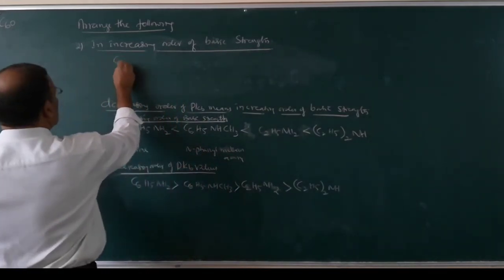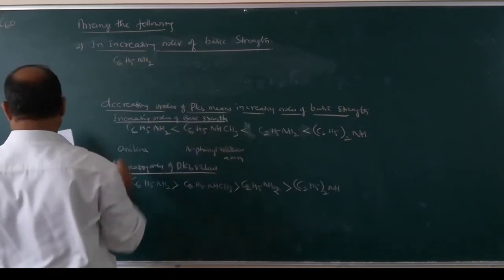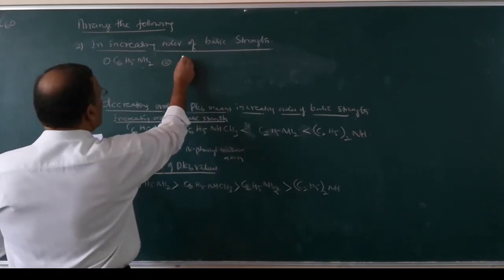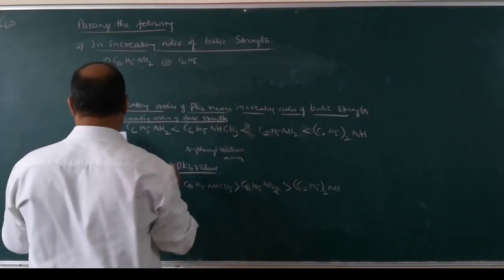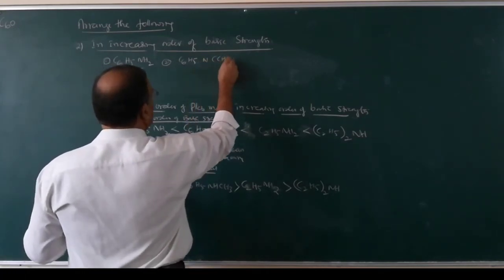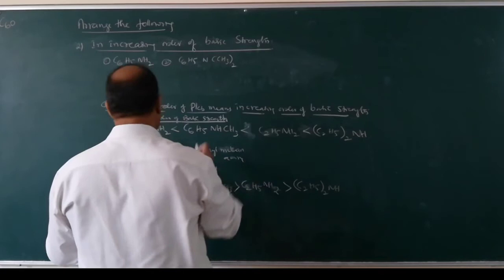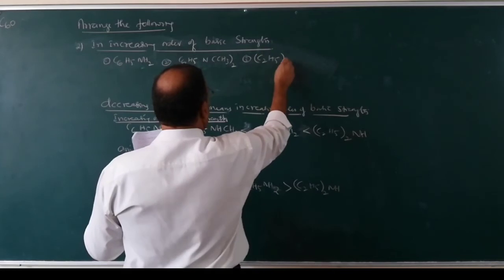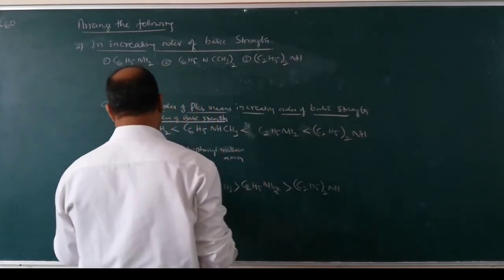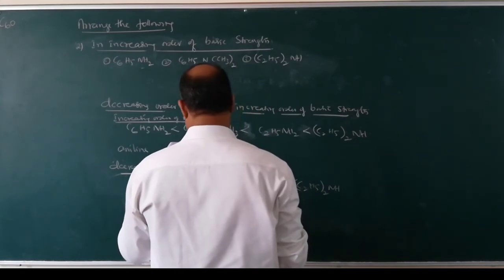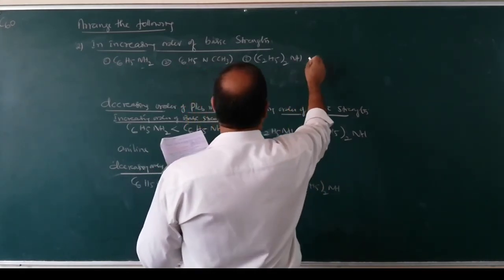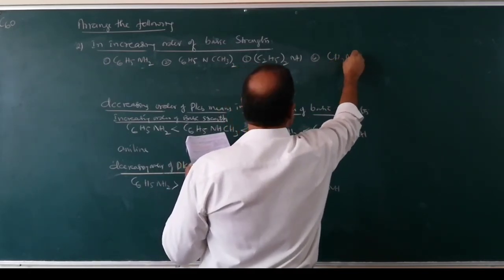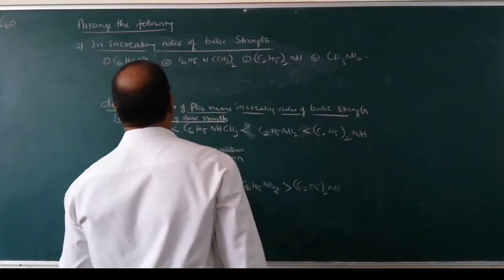So here: number 1, C6H5NH2; number 2, C6H5N(CH3)2; number 3, (C2H5)2NH; and number 4, CH3NH2.